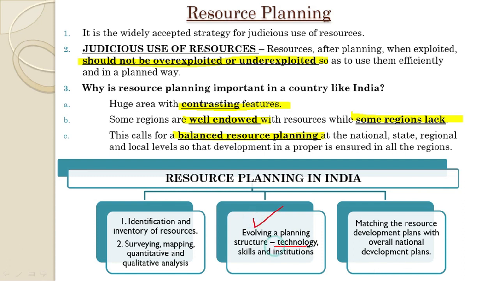For example, we need proper technology, skills and institutions in order to exploit that resource and utilize it in a complete manner. Then our resource planning goes through the third process, which is matching the resource development plans with overall national development plans.